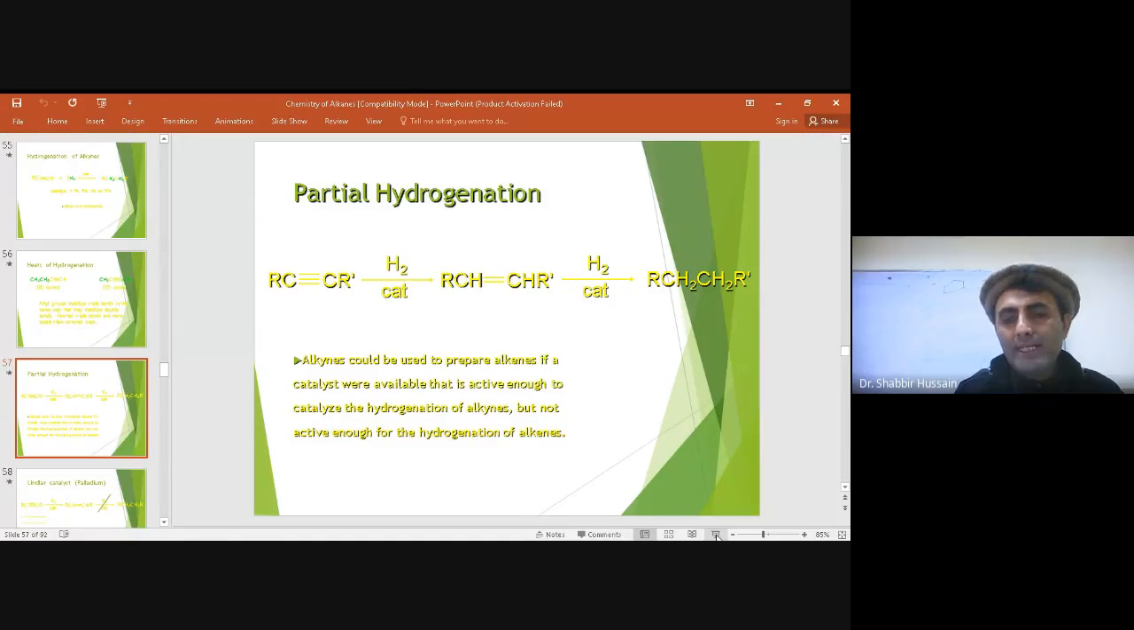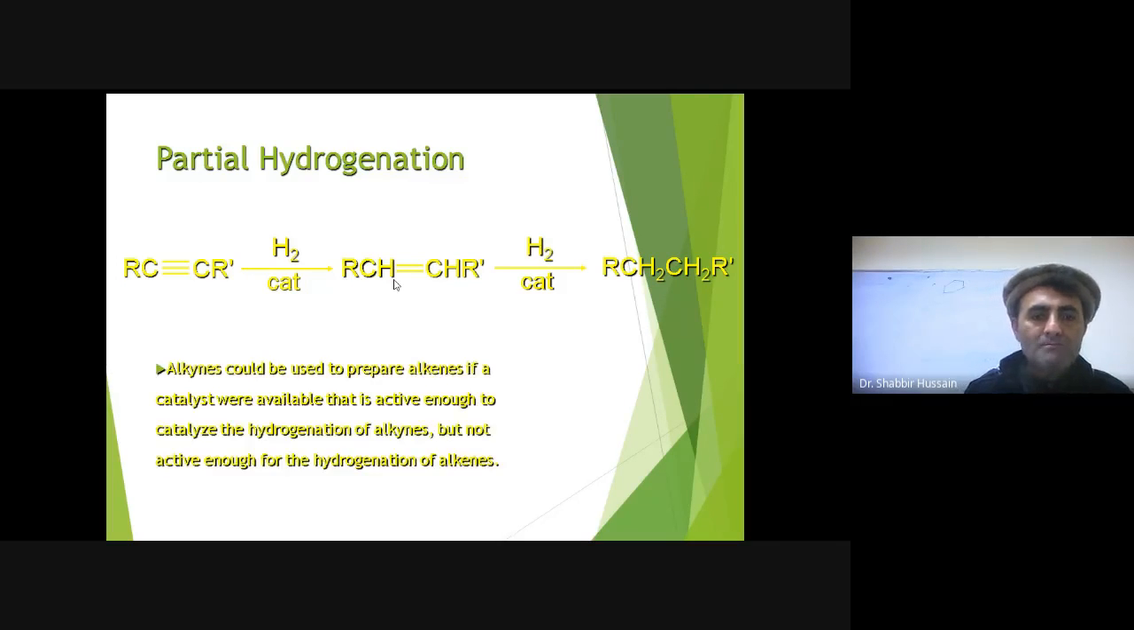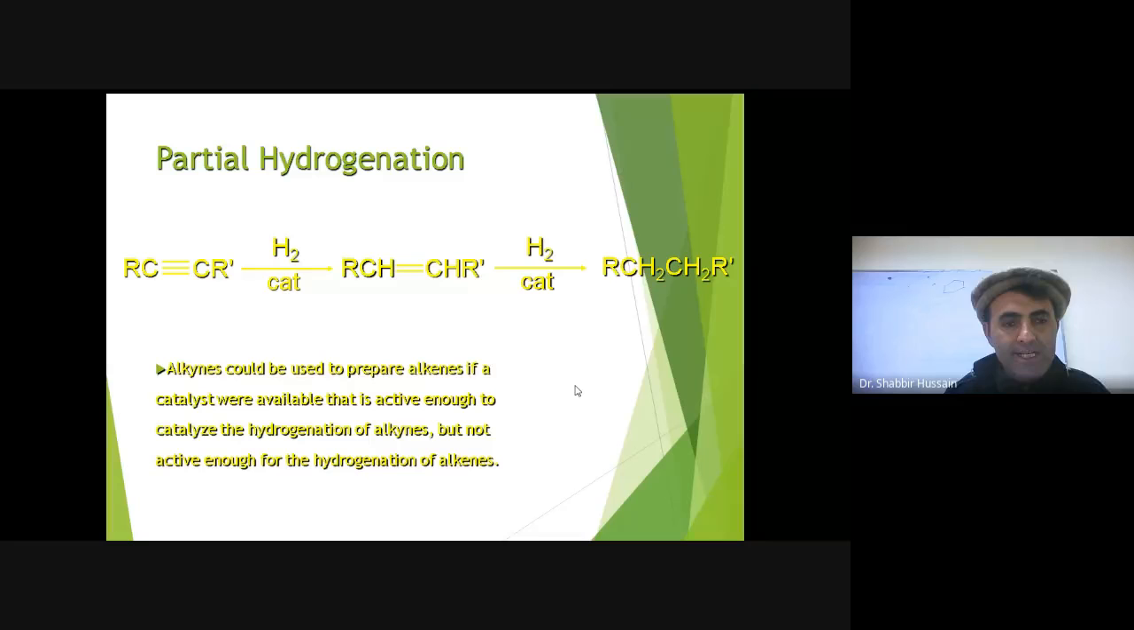So what we actually want is to stop this reaction at the alkene stage. How will we stop this reaction at the alkene stage? This is the question. The simple idea is that alkynes could be used to prepare alkenes, right?